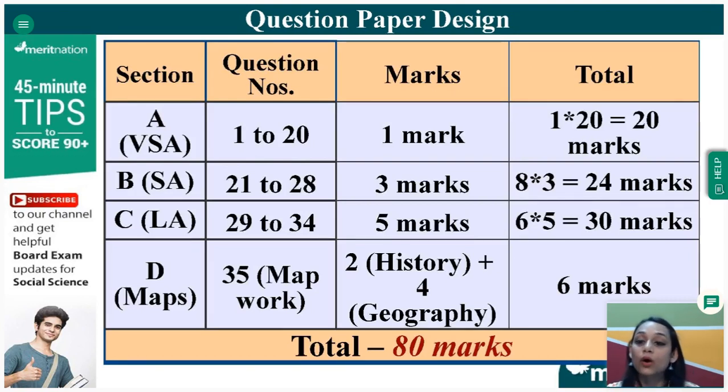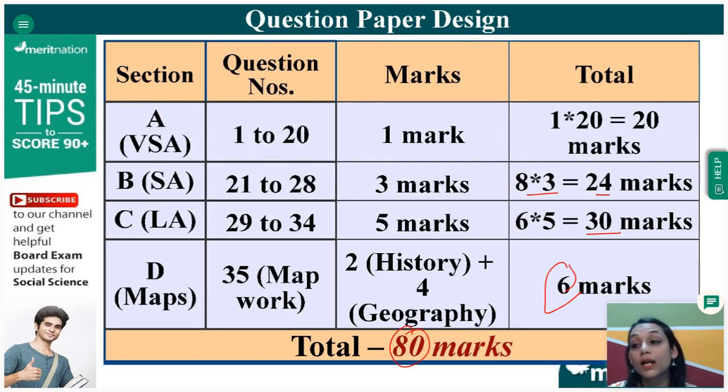Okay. Now, like we already know the marks pattern. For 20 questions, 1 to 20, we have 1 markers. So that is 20 marks. Then in section B, that is the short answer questions, the 8 questions are of 3 marks each. So we have 24 marks in section B. And in the long answer questions, that is the 5 markers, we have 6. So it is 30 marks. 6 into 5 is 30. And for map, you have 6 marks, which sums to an 80 marks paper.